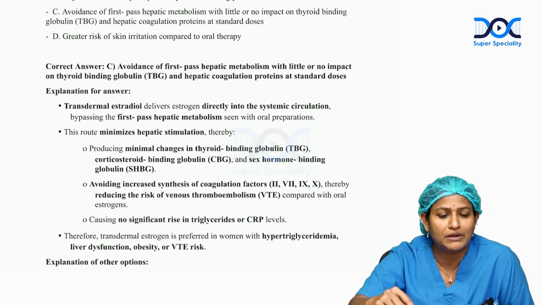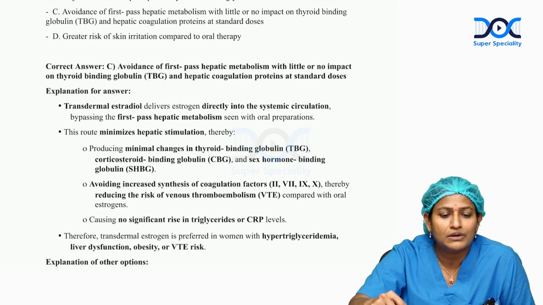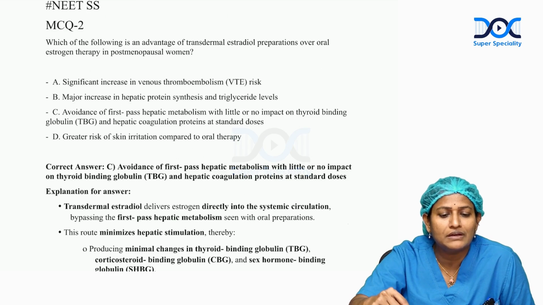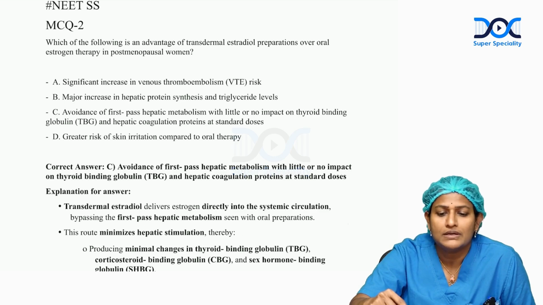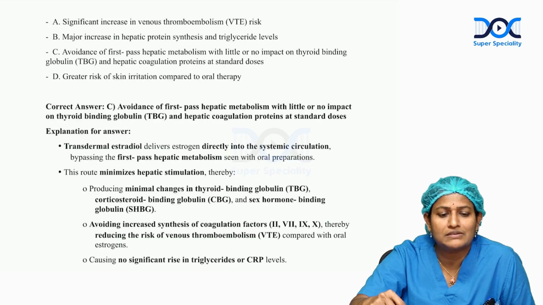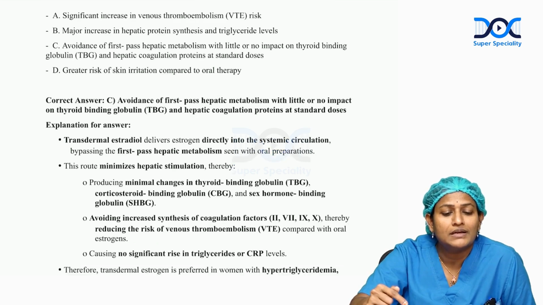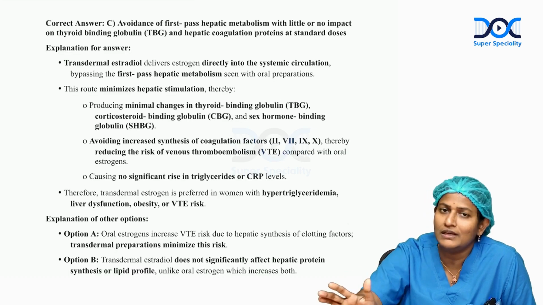So when we come to the other options, A, significant increase in venous thromboembolism risk. No, it lowers the venous thromboembolism risk. As I said, the coagulation profile is not affected. Option C, major increase in hepatic protein synthesis and triglyceride levels, no, because as it bypasses the liver, the liver is not affected. And D is greater risk of skin irritation compared to oral therapy. It is wrong because it doesn't cause any skin irritation.